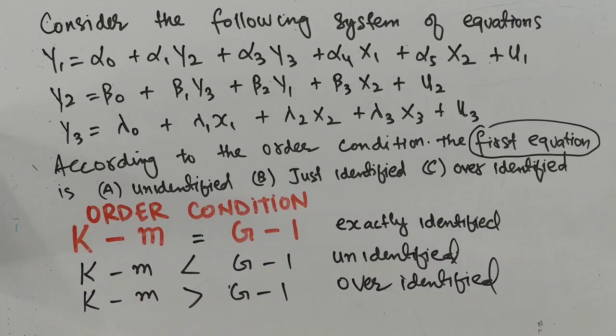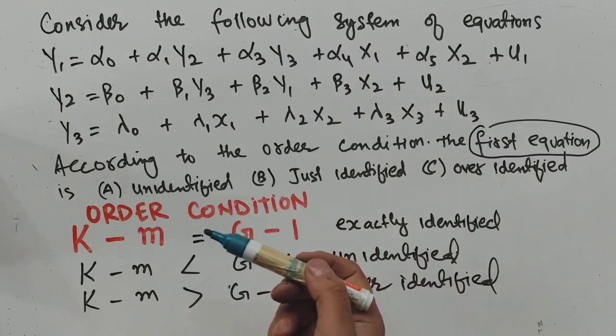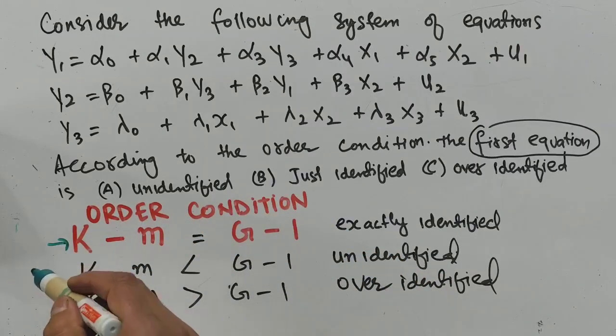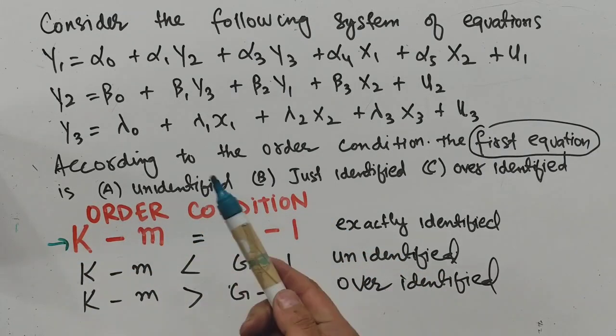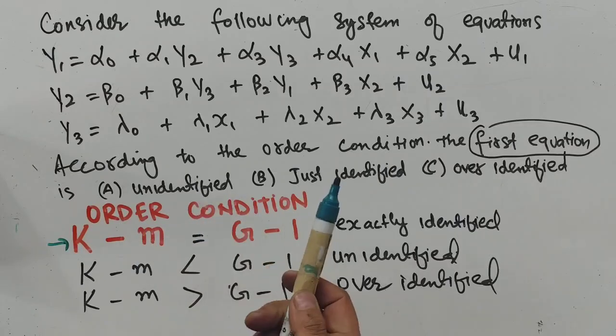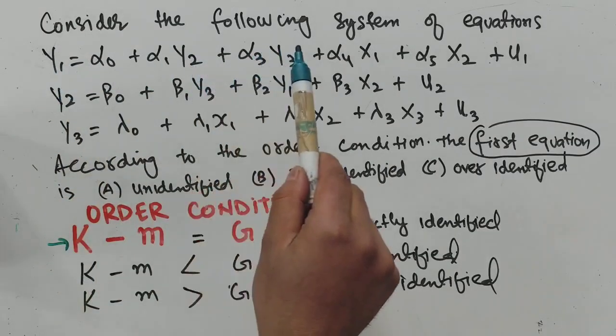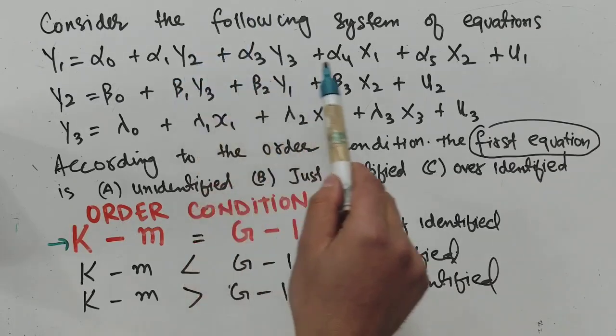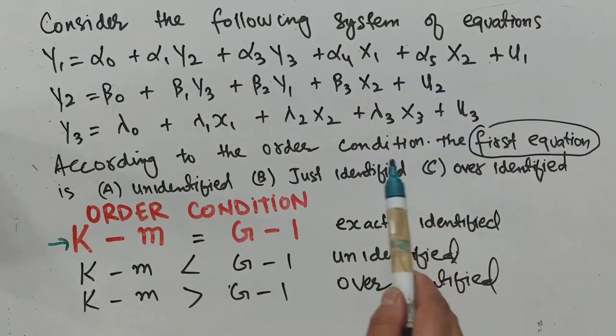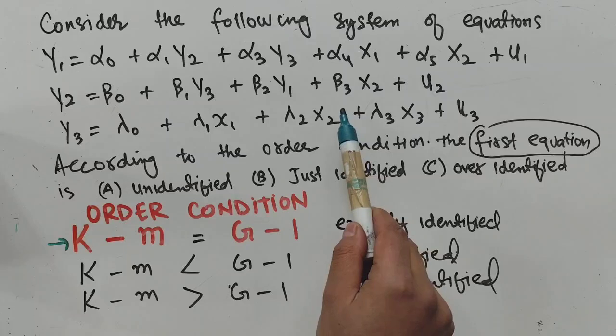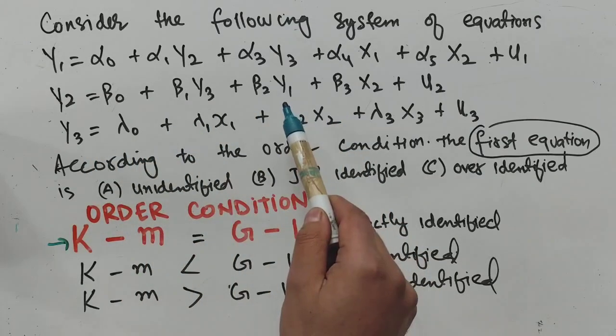So in the first equation, the value of k will be the total number of variables in the model. So we have y1, y2, y3, and then we have x1, x2, and I guess x3 is also somewhere.